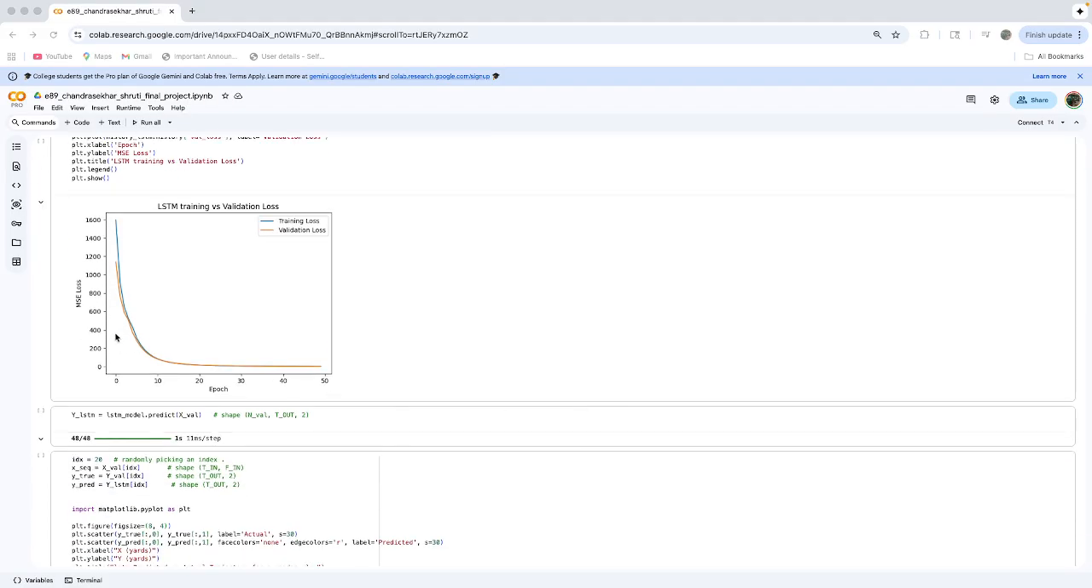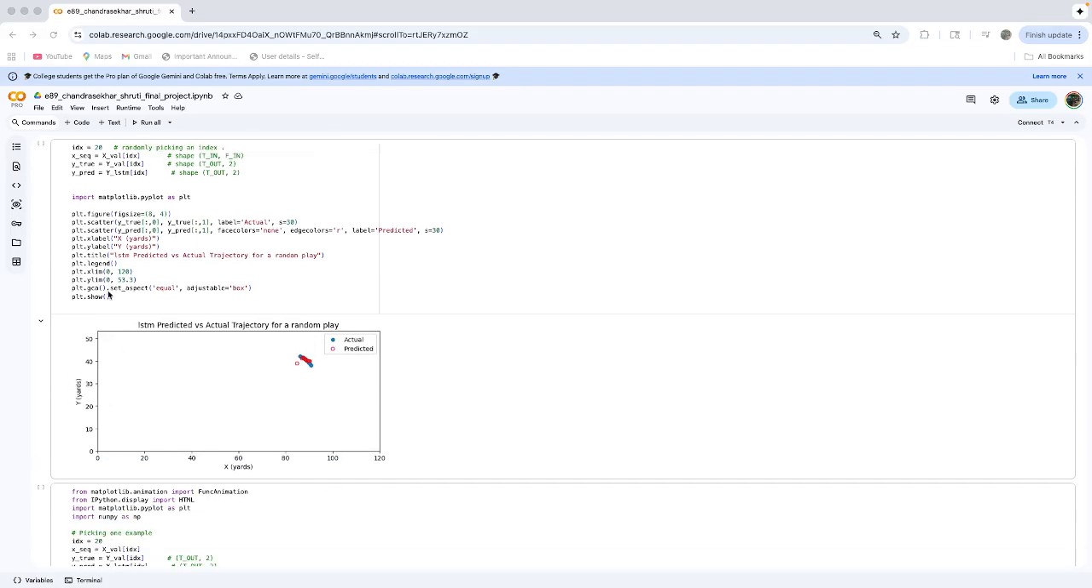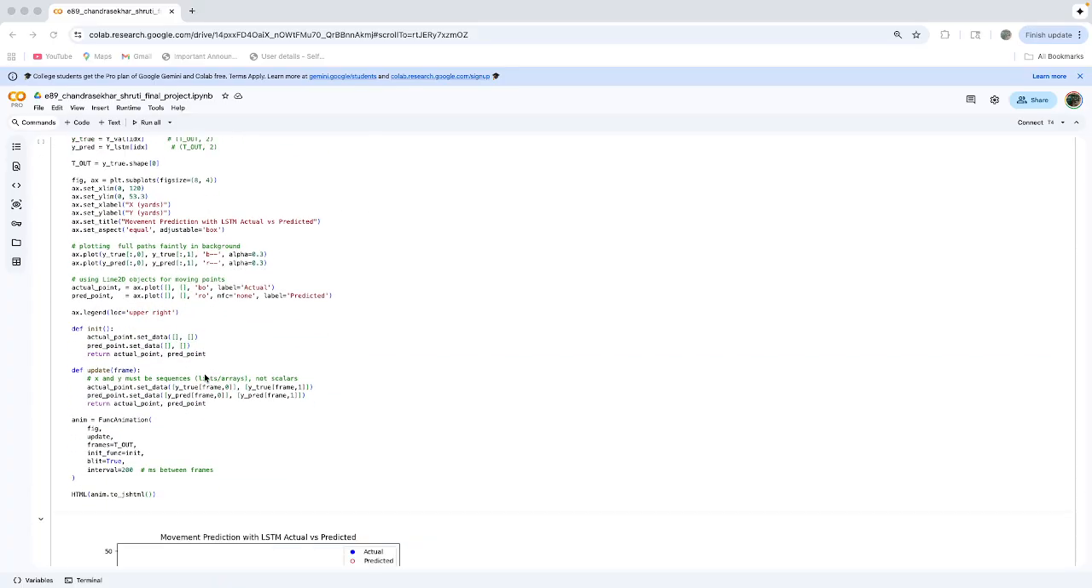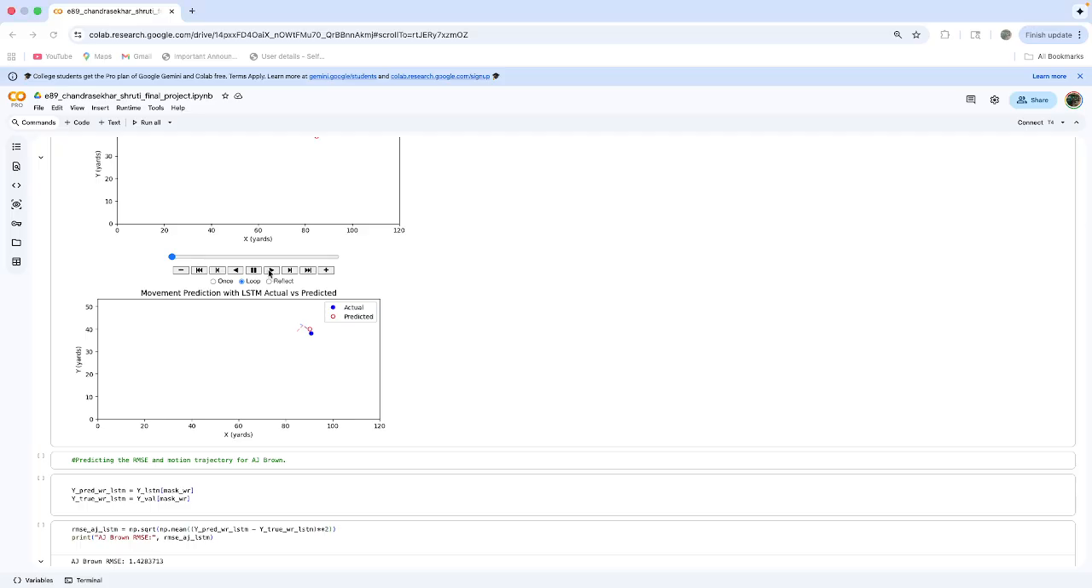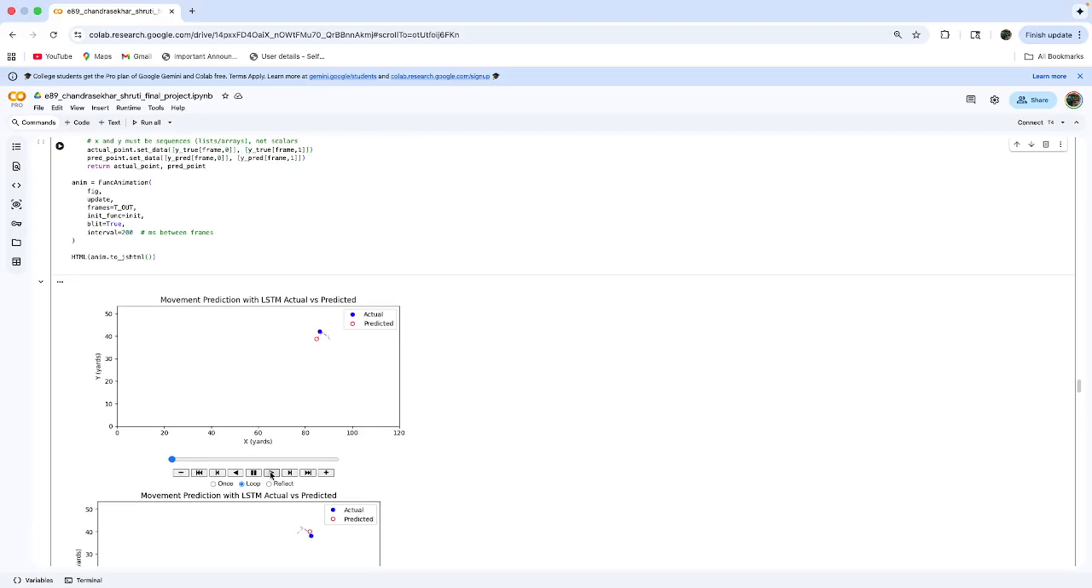Here there wasn't a rapid drop in the validation loss like you saw in the CNN, but the validation curve and the training curve follow very closely to each other, even though the RMSE for this model is slightly higher. I picked the same random play index that I had chosen before, and you can see the actual and the predicted trajectory follow very closely to each other. I generated a similar animation plot here, and it runs pretty closely too.